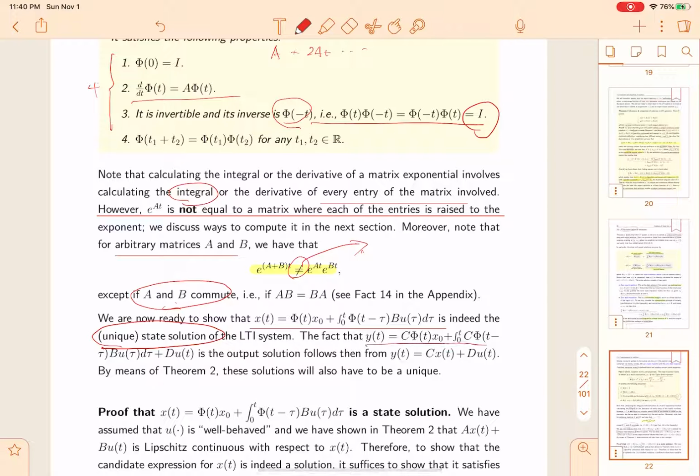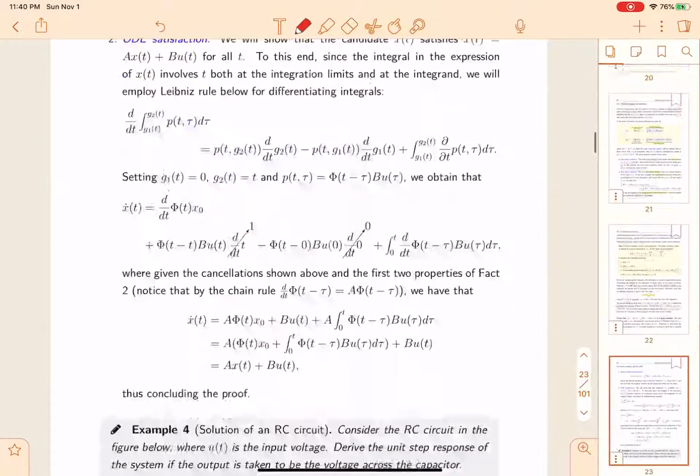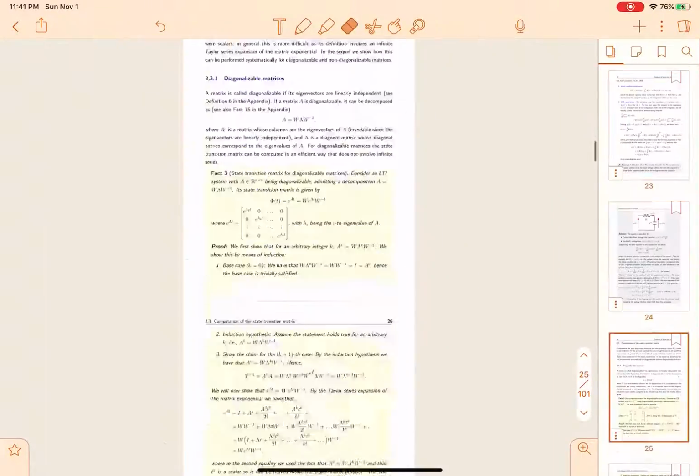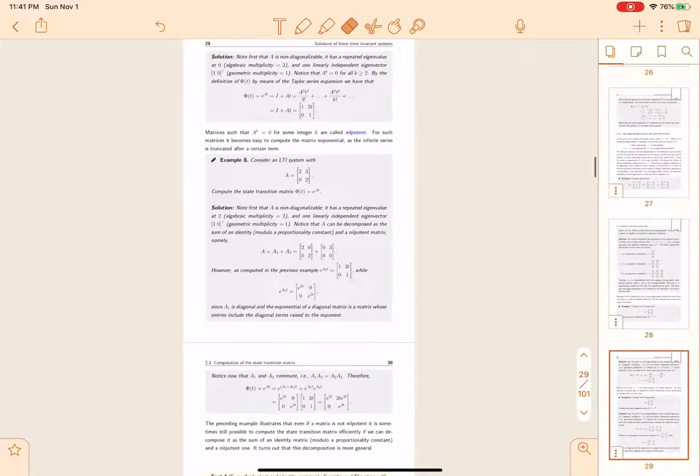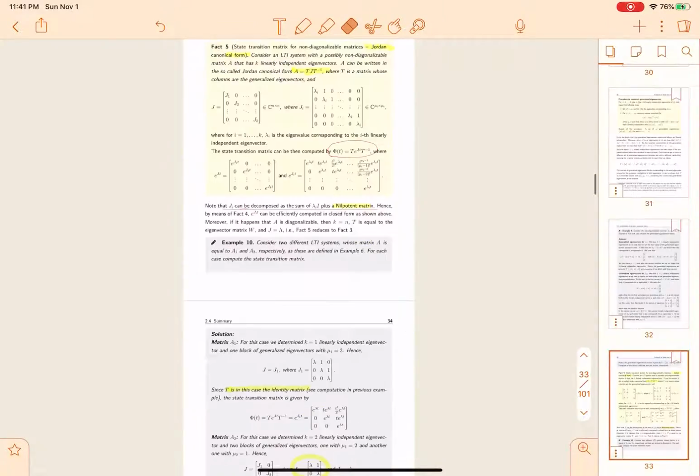The y(t) star is the output solution following y(t) equals C x(t) plus D u(t). To prove that x(t) is a state solution, we have quite a lot left in lecture 2, so I will stop it here today.